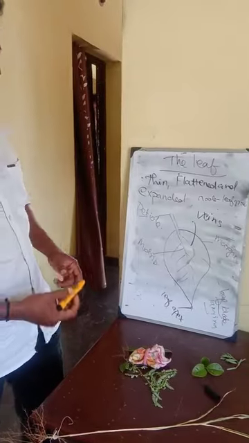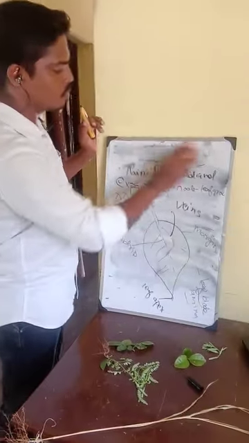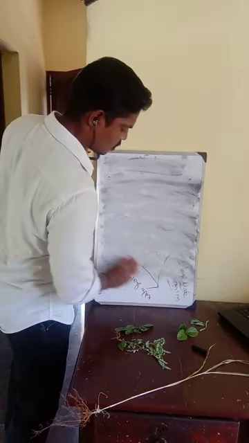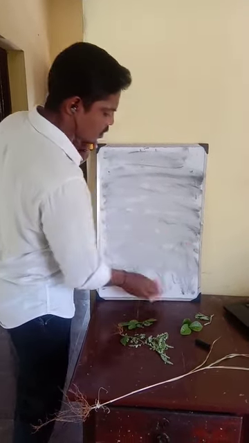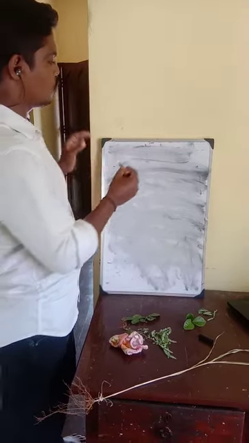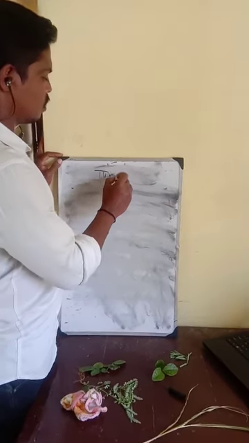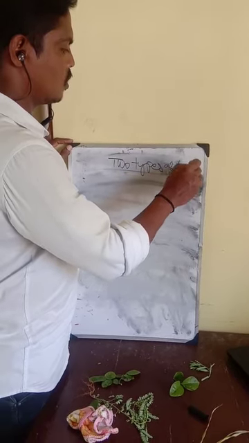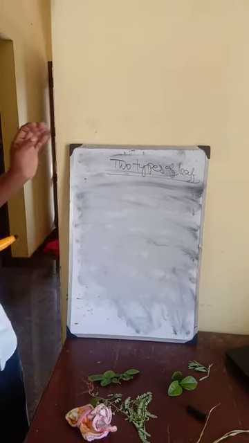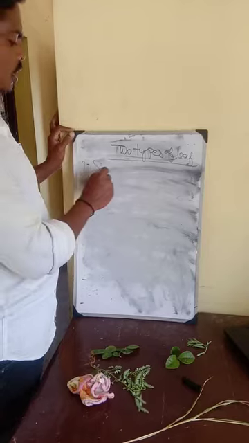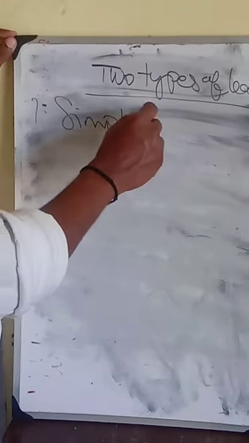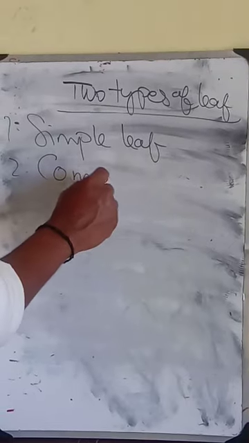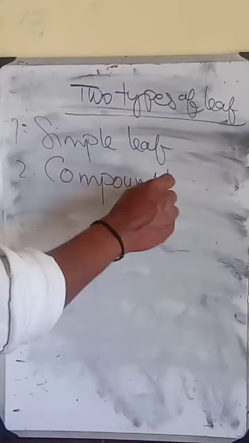Coming back to leaf, there are two types of leaf. One is simple leaf and another one is compound leaf.